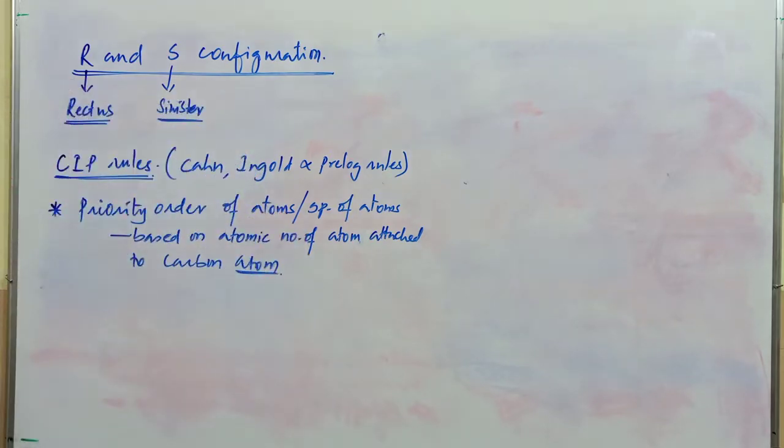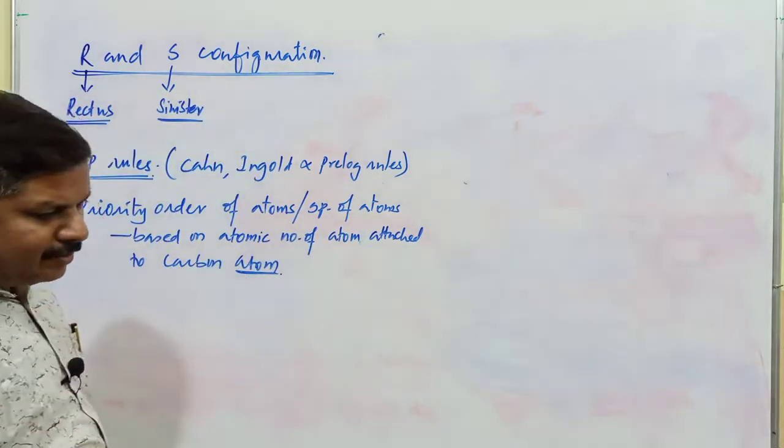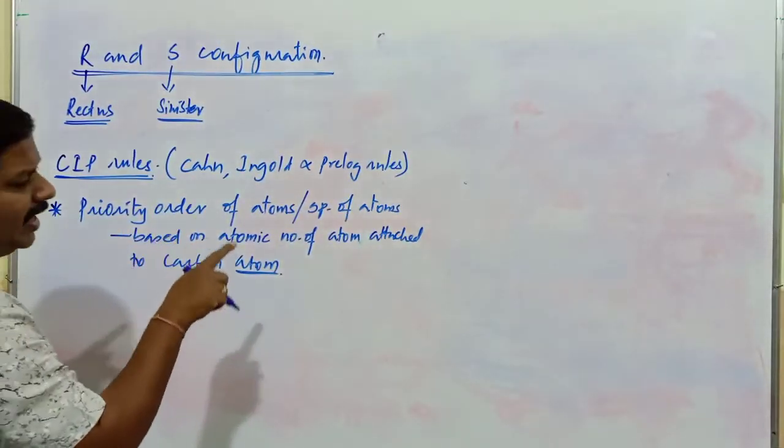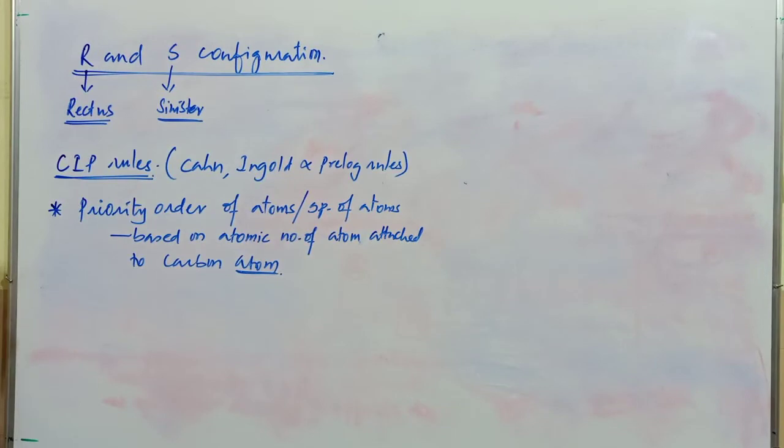How do we identify the atom which has the highest atomic number? We must give it the highest priority.